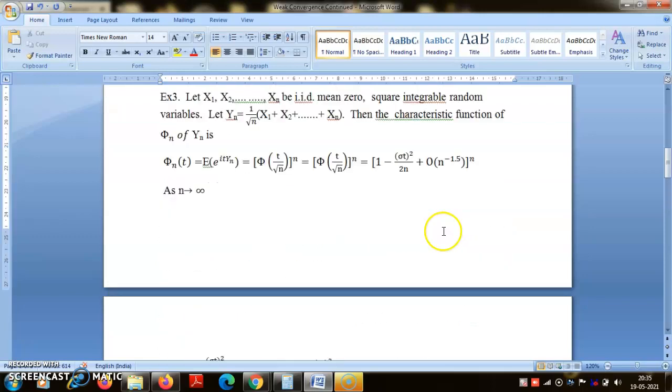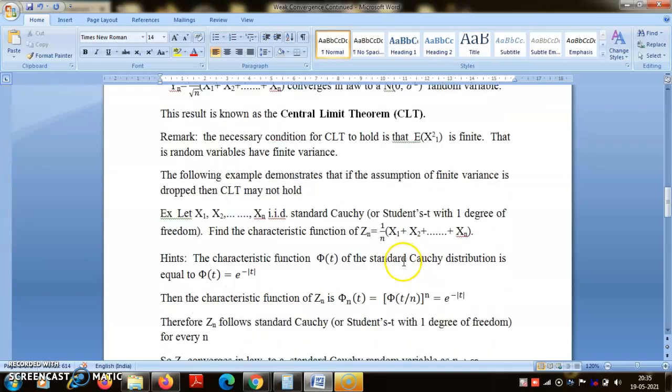So we need the finiteness of variance in order to have a Taylor series expansion of the characteristic function up to the second order, as a second order polynomial in t. Otherwise you don't have this expansion, and in fact this is a necessary condition, which we will show in the next example: if you drop this condition, then the CLT does not hold.